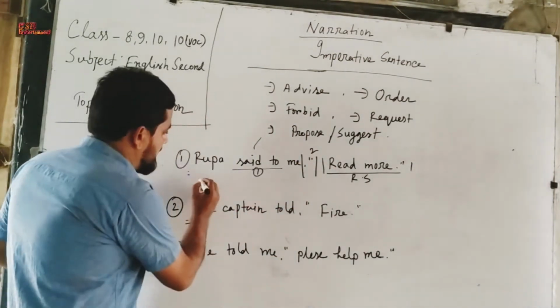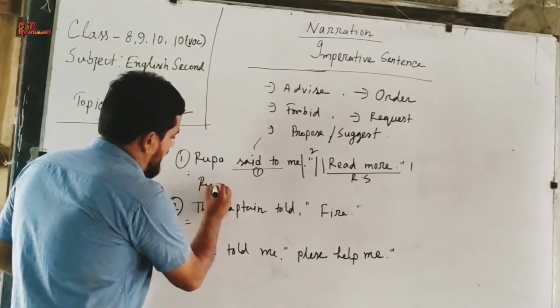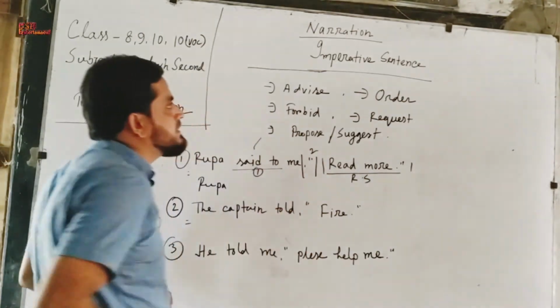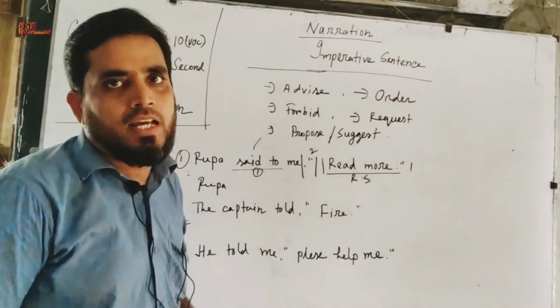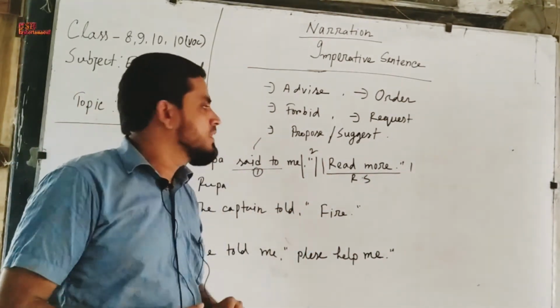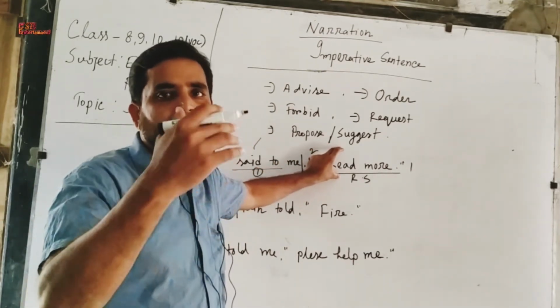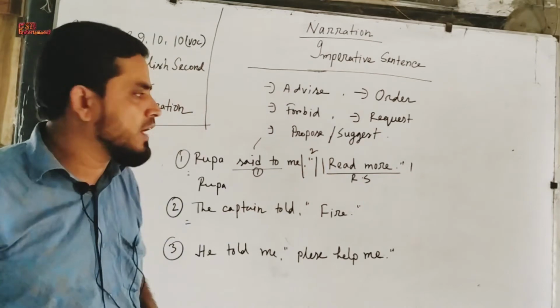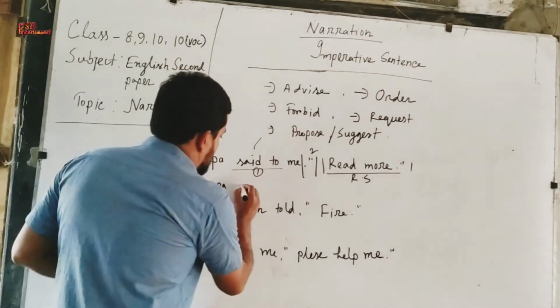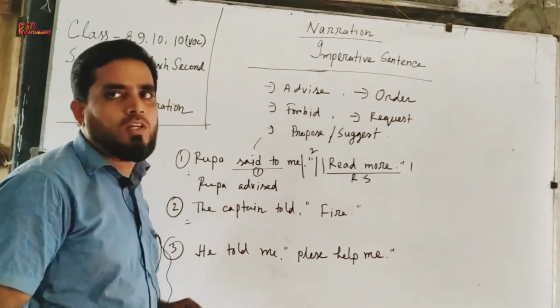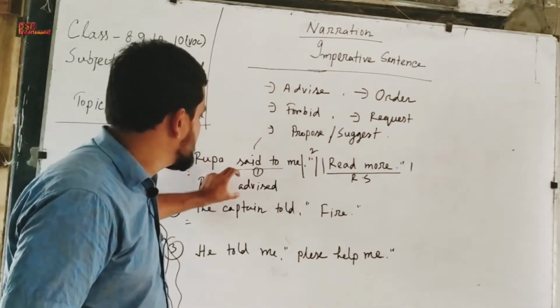So now I am writing the answer. Rupa said to me, read more. This is an imperative sentence and it refers to advice. If the imperative sentence refers to advice, then we will have to write advised. So where will we write advised? We will write advised instead of said to.